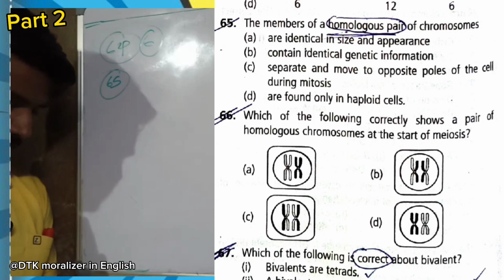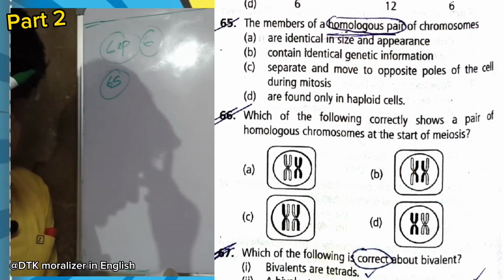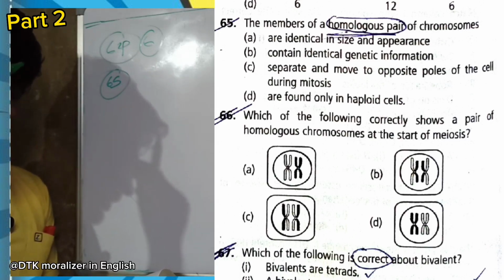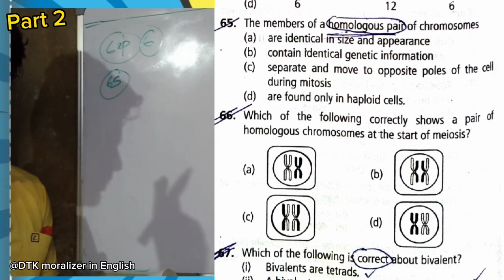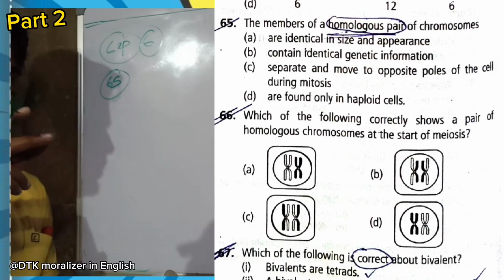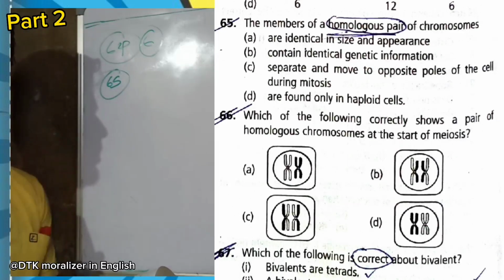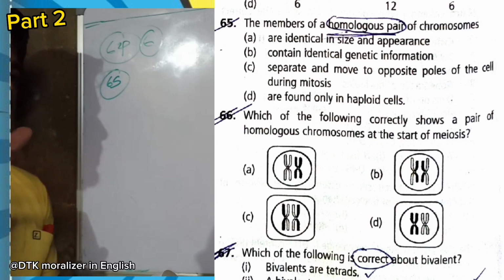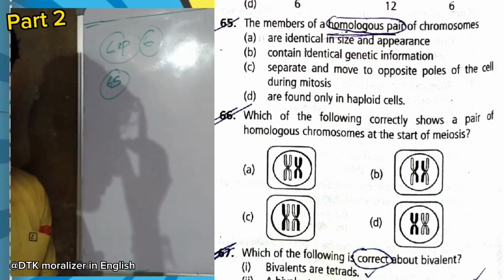Now question number 65. The number of homologous pair of chromosomes. Yes. The homologous chromosomes are identical in size and appearance, but not in having the same genetic material. They don't have the same genetic material, but appearance and size are similar. So option A will be right. The remaining options are not correct.